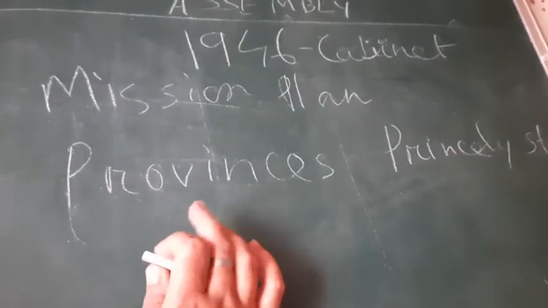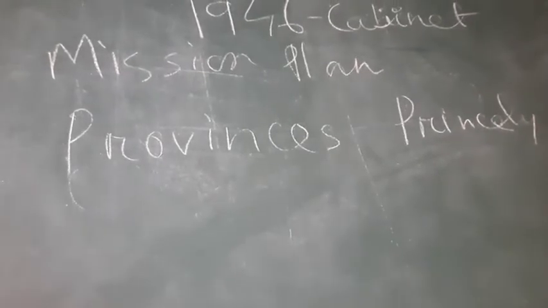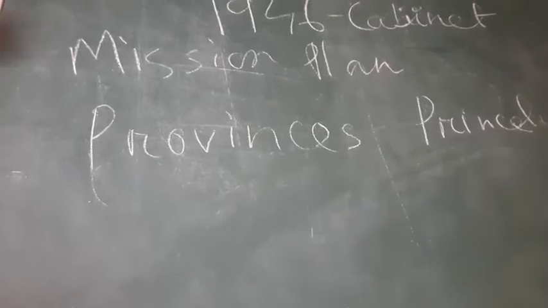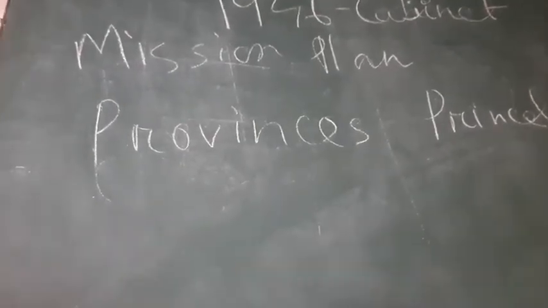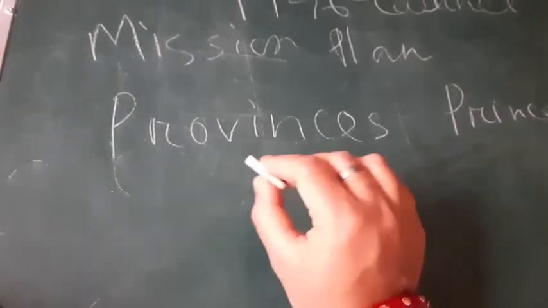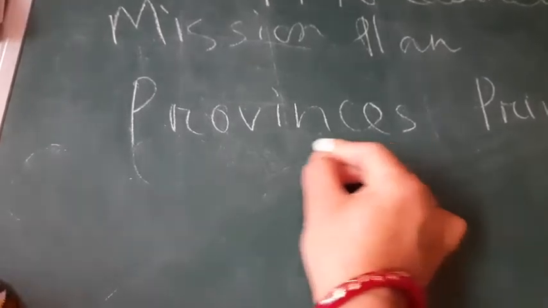Provinces are those areas which are directly under the control of British administration.